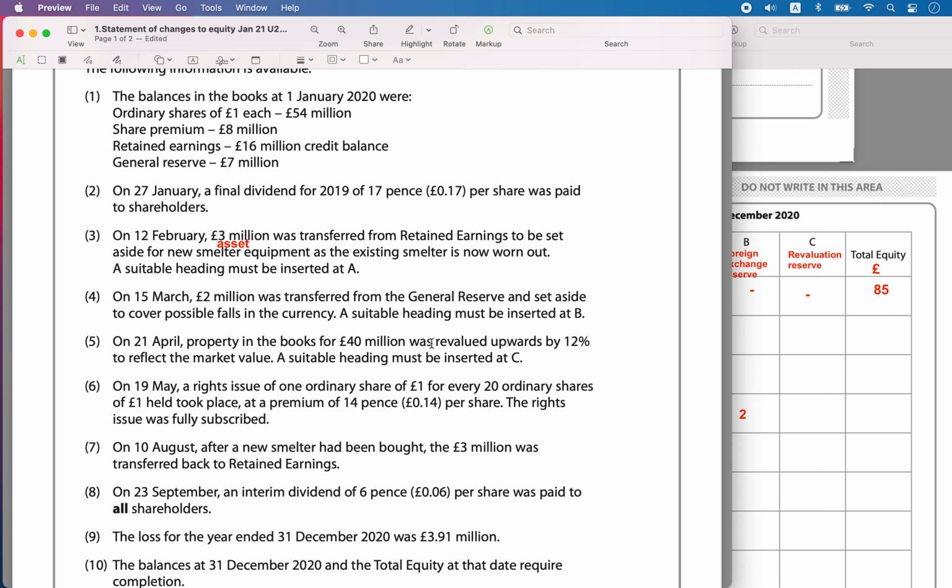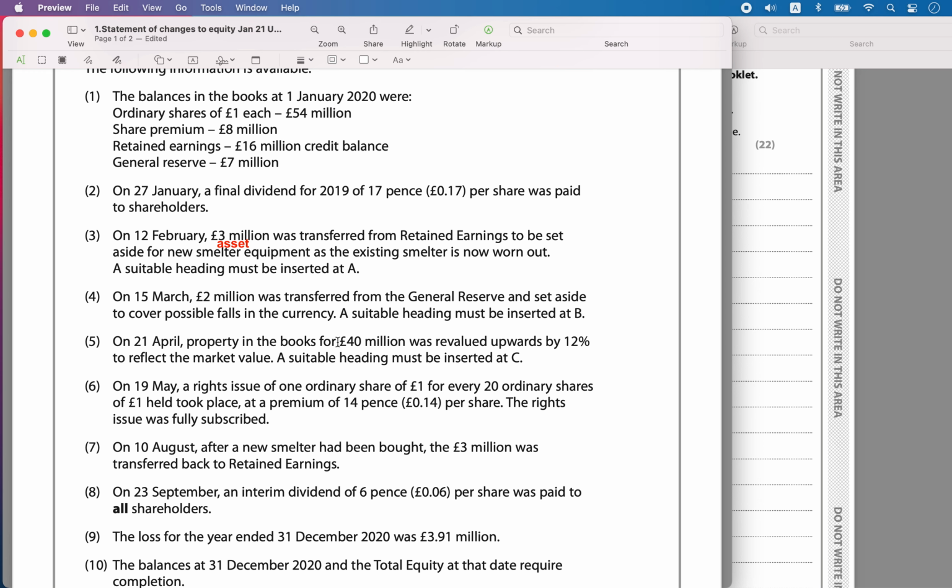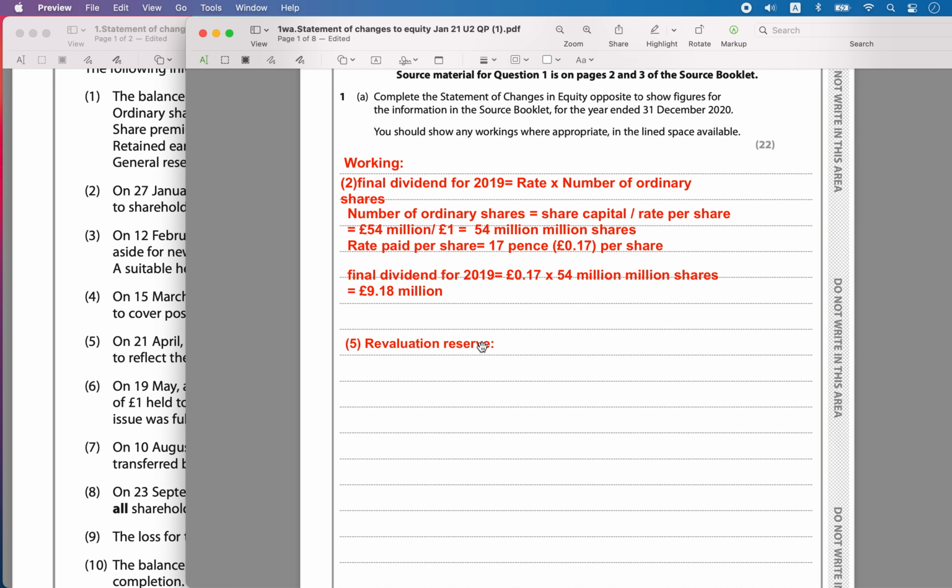So let's calculate this. Revaluation of the property, this is 5. Now we have to calculate the revaluation reserve. What was the amount by which the property had got revalued? 40 million was revalued by 12%, and thereby I am going to create a revaluation reserve.